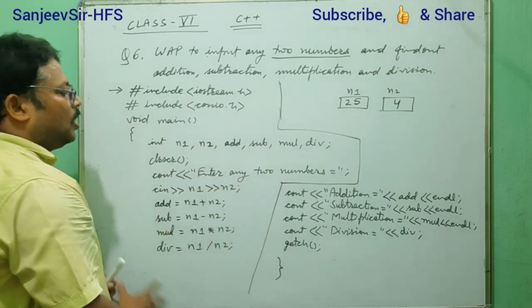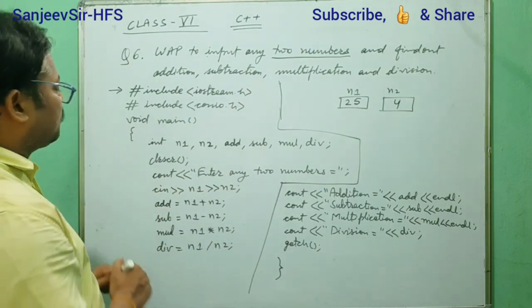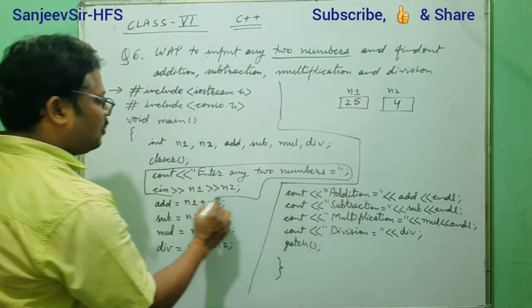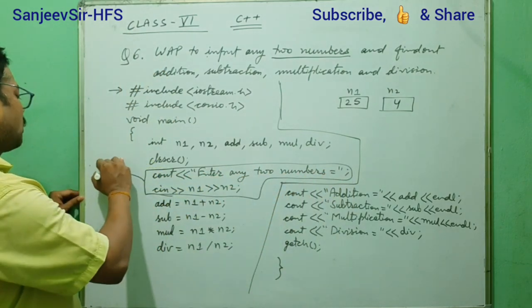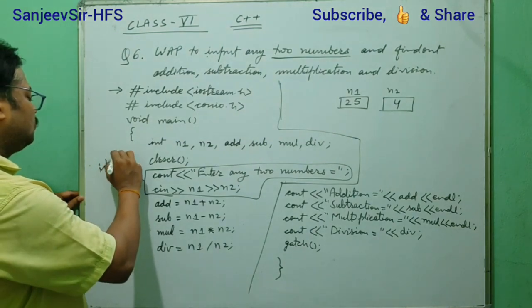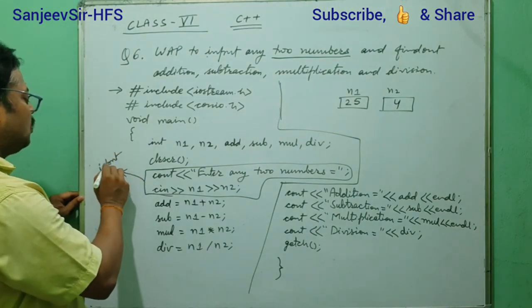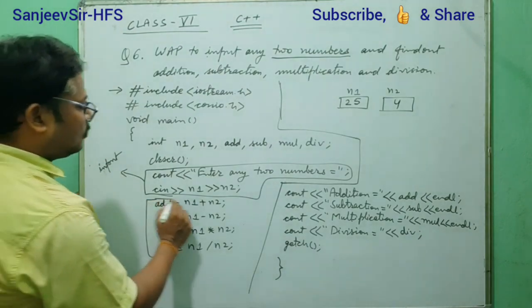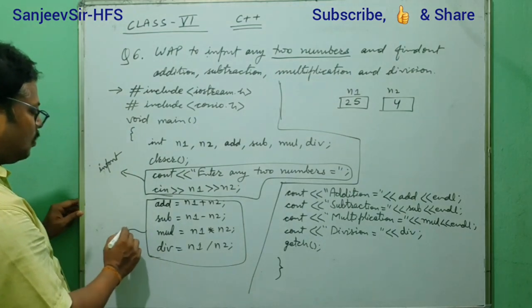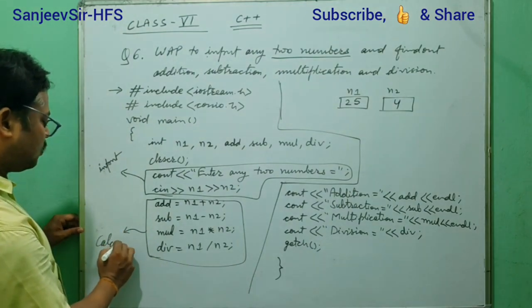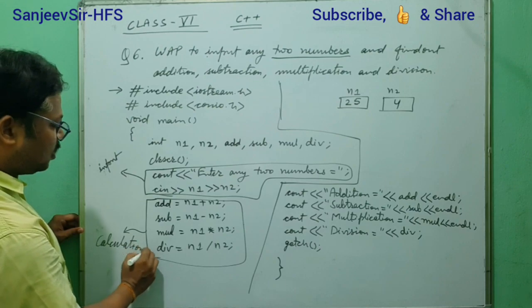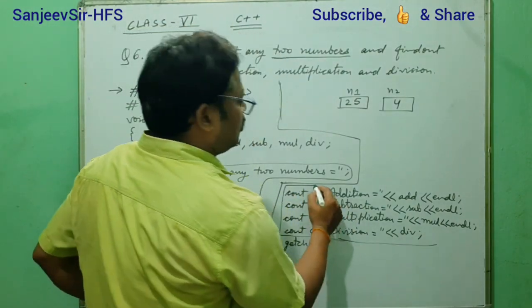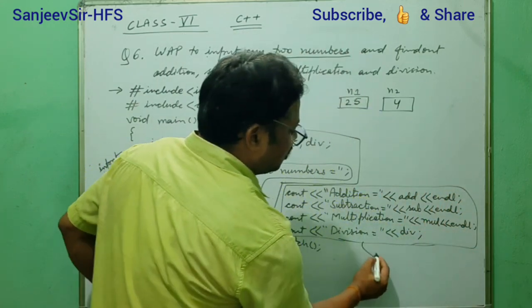Now overall understood that. Now we explain that this line is written for input, this is for input, and this is for calculation, yes or no, and this is for displaying the result, output.